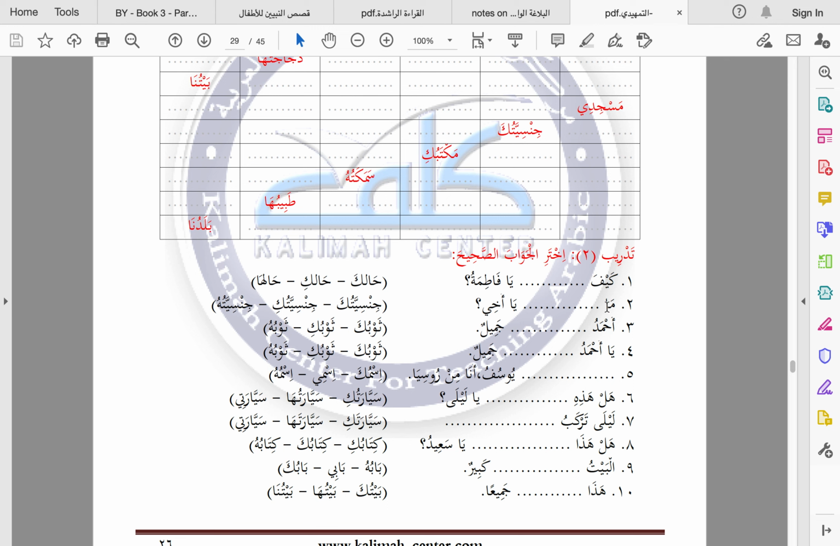Okay, so it says jinsiyatu. Jinsiyatun is nationality. Okay, so ya akhi means oh my brother. So obviously it's going to be a male. So it would be jinsiyatuka, jinsiyatuki, or jinsiyatuhu. Remember, ya akhi means you're talking directly to him. So it'd be ma jinsiyatuka ya akhi. What is your nationality, oh my brother?